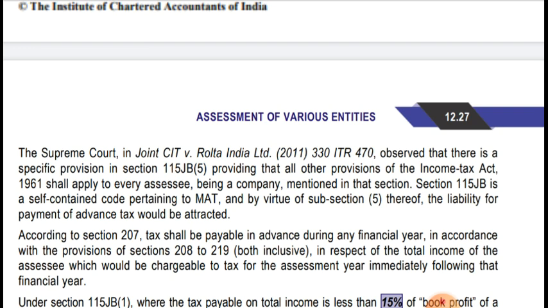So all the other normal provisions of the Income Tax Act will be applicable. Section 115JB is a self-contained code pertaining to MAT, and by virtue of subsection 5 thereof, the liability for payment of advance tax would be attracted.